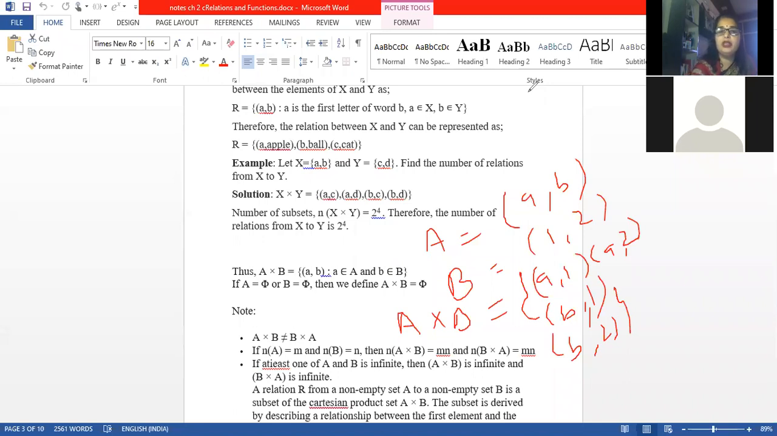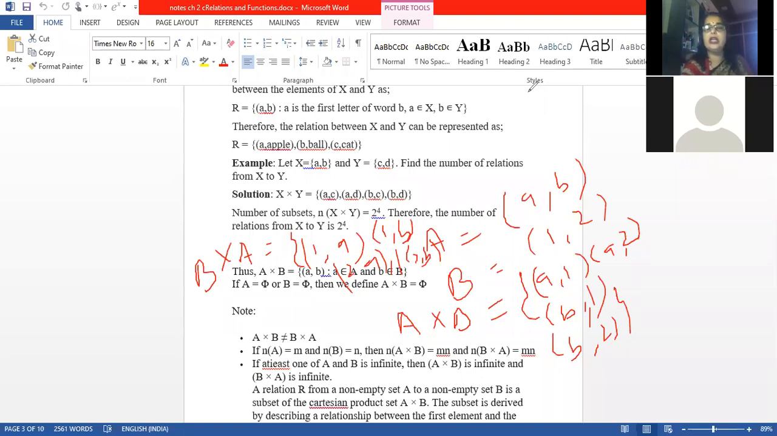Now what will B into A be? B into A means the first element will be of B. So what we will have is (1,a), then (1,b), then (2,a), (2,b). I don't have the space to write all of them, so this must be clear to you.